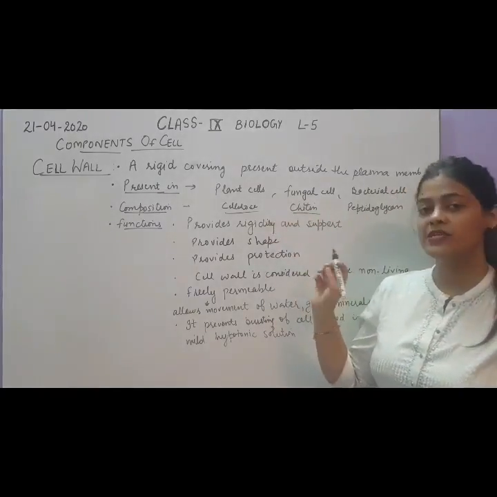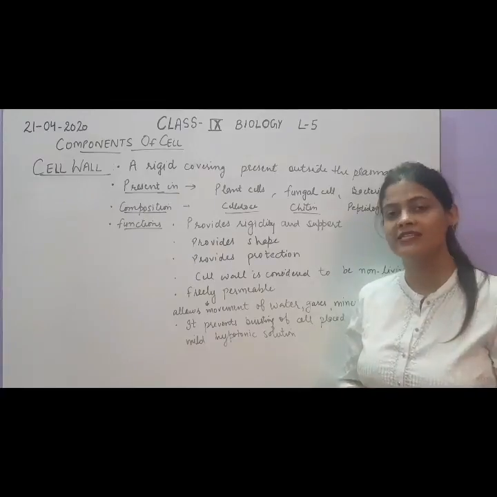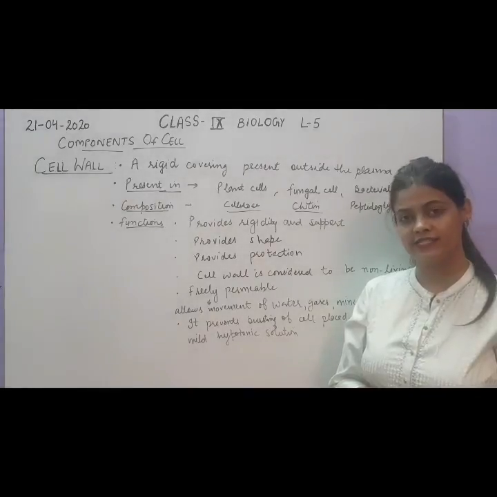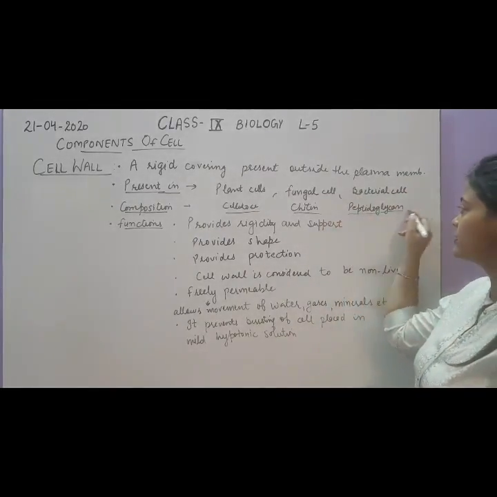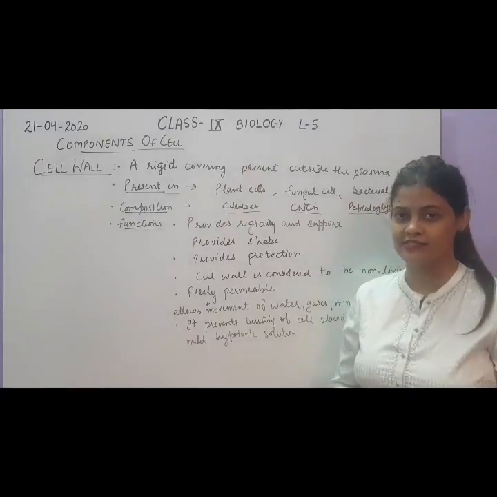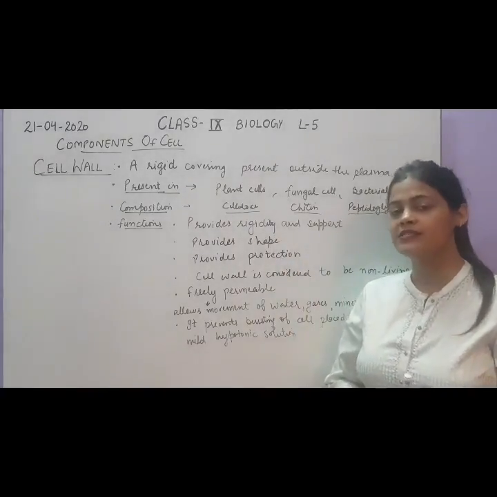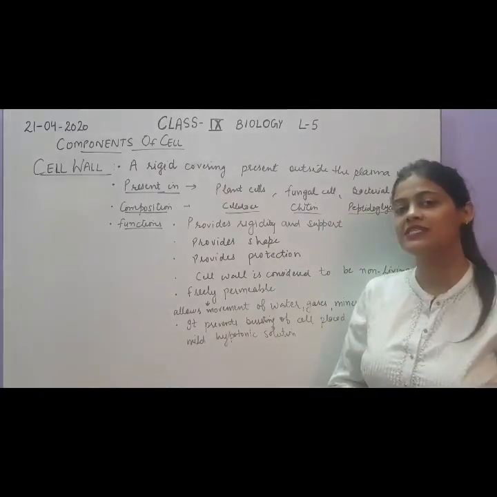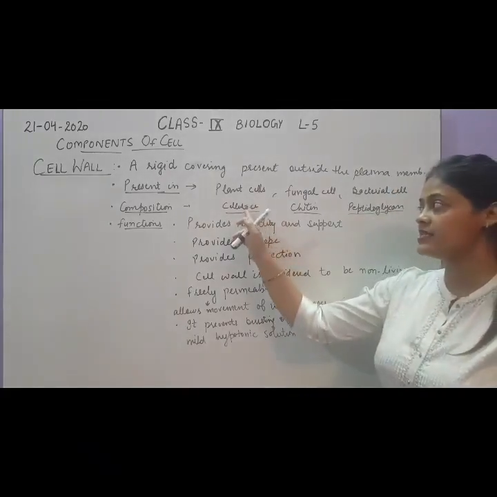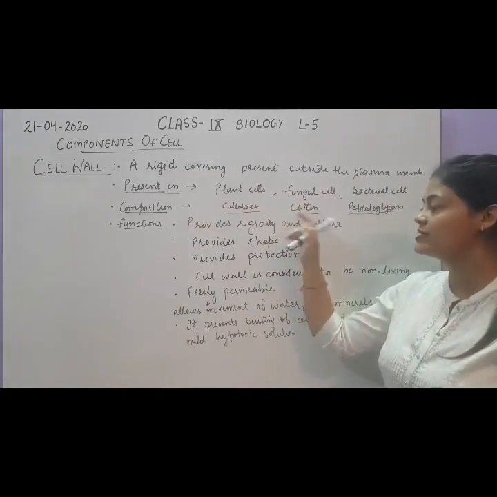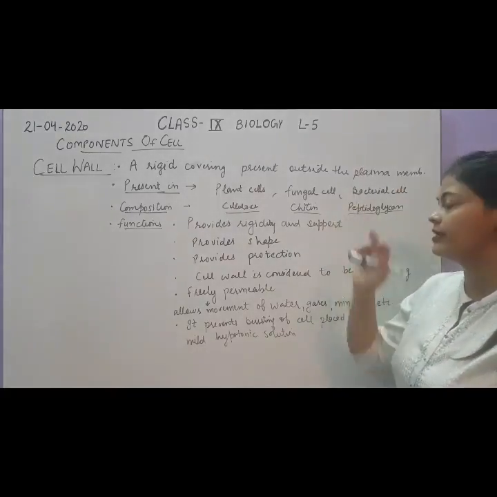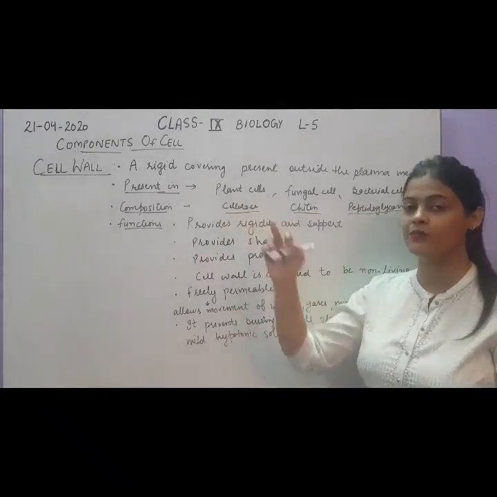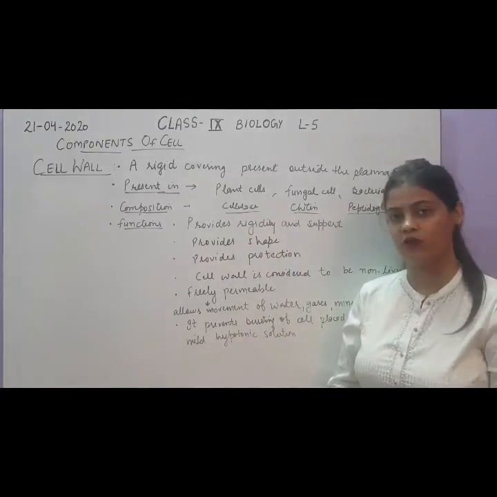In fungal cells, that means fungi, which we have studied in class 8 also, the cell wall is made up of chitin. And in bacteria, the cell wall is made up of peptidoglycans. These are new terms for you, but they are the large molecules which form the cell wall. So in plant cells it is formed of cellulose, in fungal cells of chitin, and in bacteria of peptidoglycans.